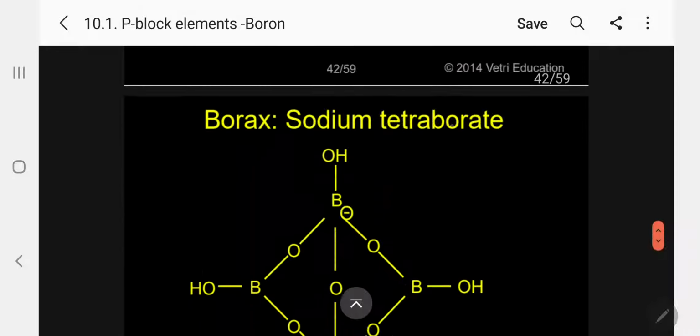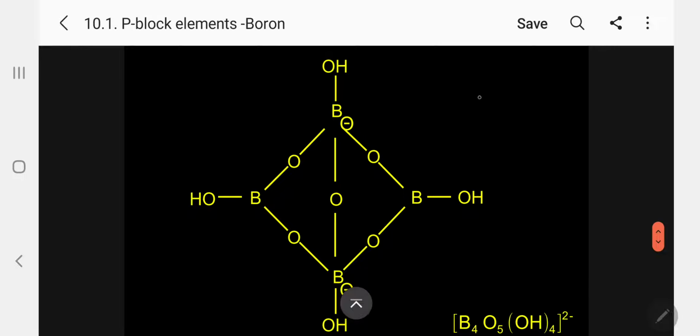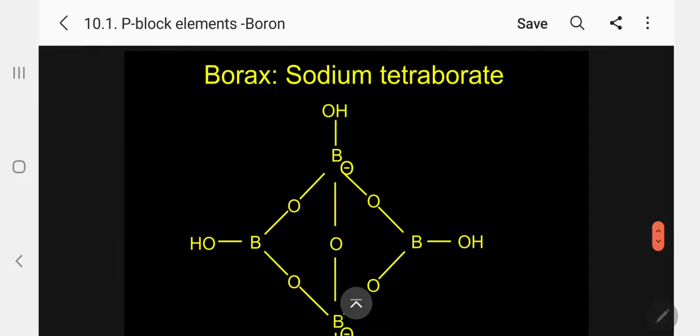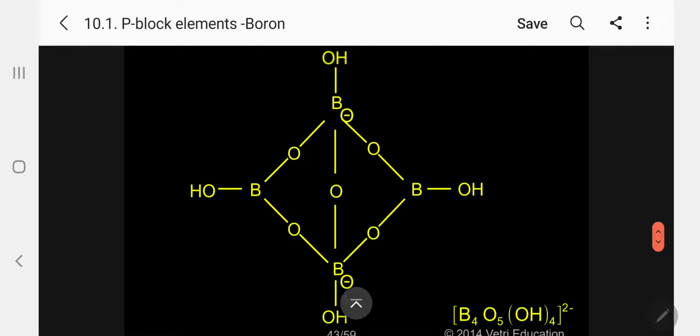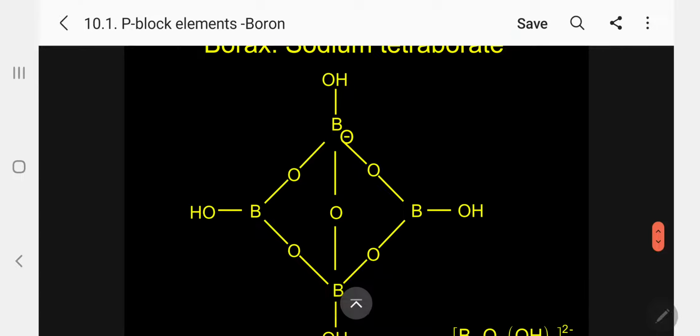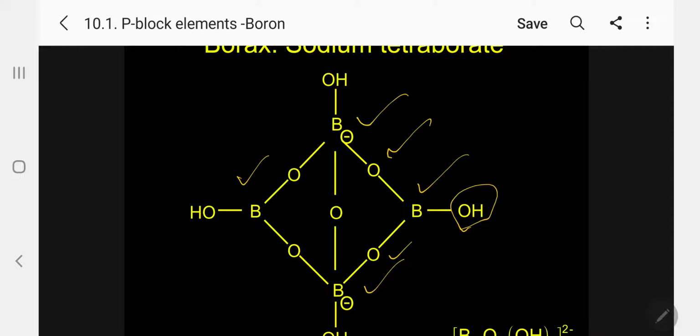So, this structure I will give here. Kindly see, this is the borax, sodium tetraborate. Kindly follow. So, here this boron is in a triangular form. One side is oxygen, the other side oxygen, and the third has OH attached. In the same way here, one side OH, oxygen. On the fourth side again, in all the cases OH, and here also OH on both sides.